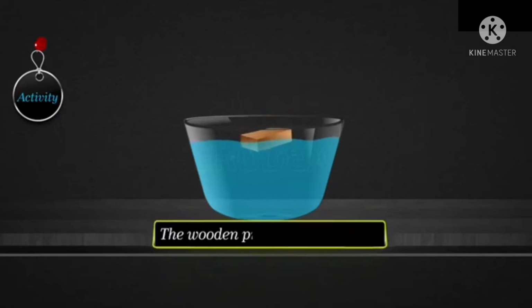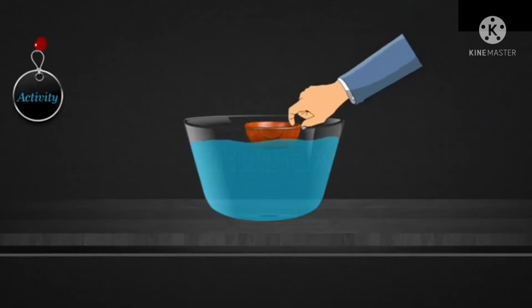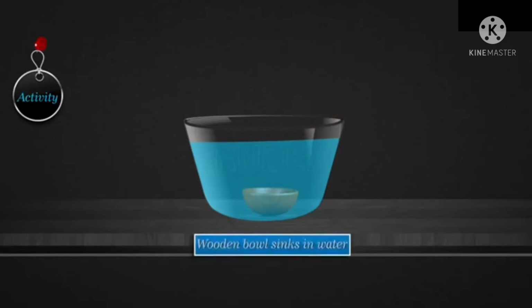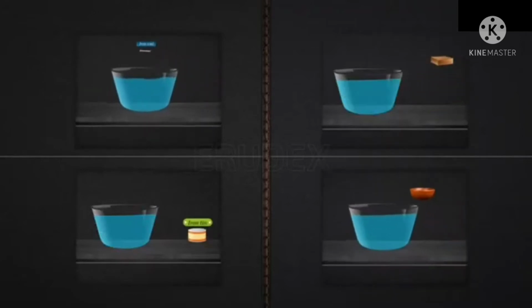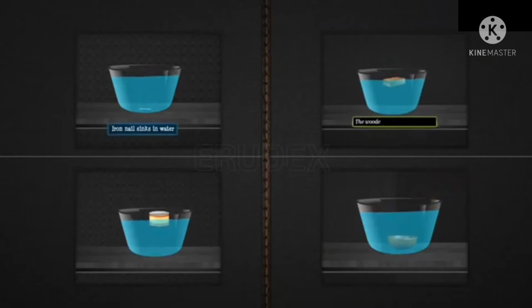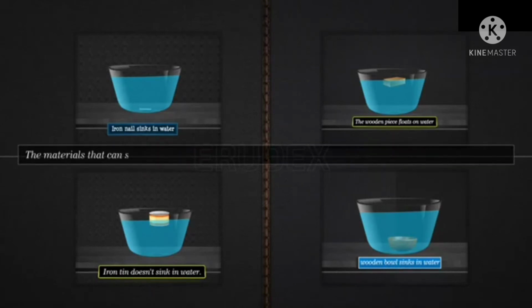That's why ships and submarines do not sink in the water. Why? Because inside they are hollow. You know that a ship is made of iron, and iron always sinks in water because the density of iron is more than water. But a ship does not sink in water, it floats. Why? Because of the hollow space inside it. So it floats because the hollow section increases the volume of the object for very little increase in the weight force down.